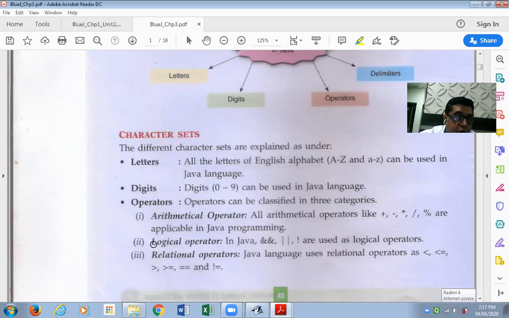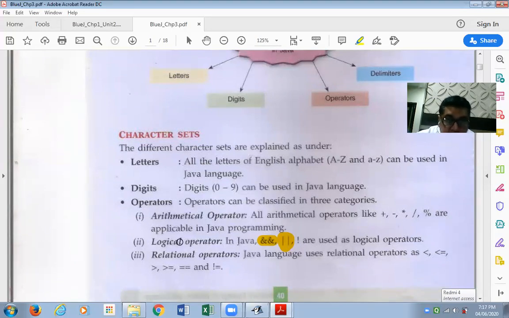Besides this, some other operators we can use in a Java program are logical operators. Amongst logical operators, we use the ampersand symbol twice, which represents AND. It's called the AND operator. Then the vertical line symbol, we call it the pipe symbol. Giving it twice is called the OR operator. And the exclamation mark is the NOT operator. These 3 operators are logical operators.